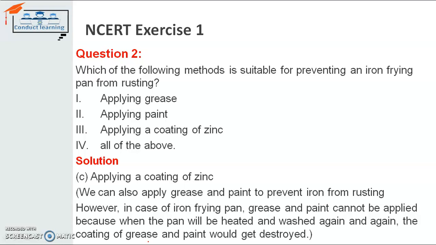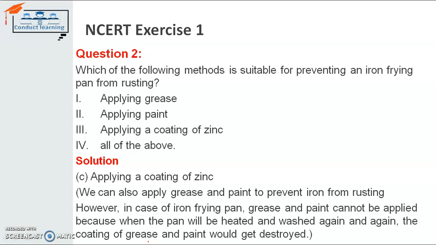So we have to answer this. Which method will we choose and which method is the best? We can apply grease, we can apply paint also, or we can apply the zinc coating. So we can use all three of these methods, so the answer can be the fourth. But the example given here is for an iron frying pan, where we can't apply the paint or grease because the frying pan will be continuously under the effect of heating, boiling, etc. So the grease and paint can get damaged because they can be easily removed.